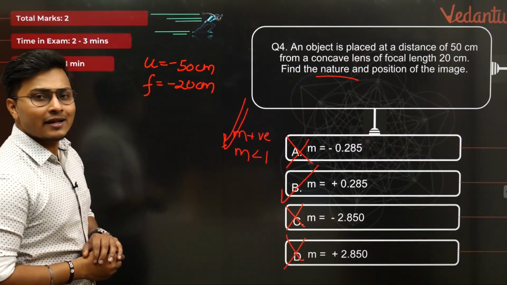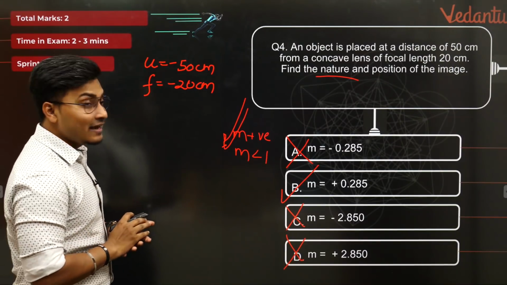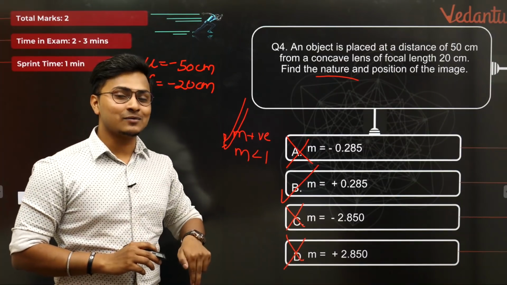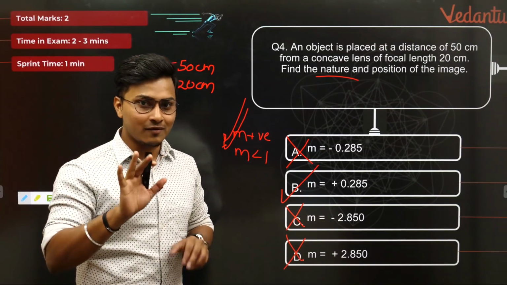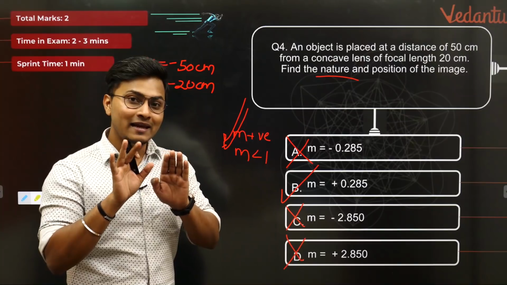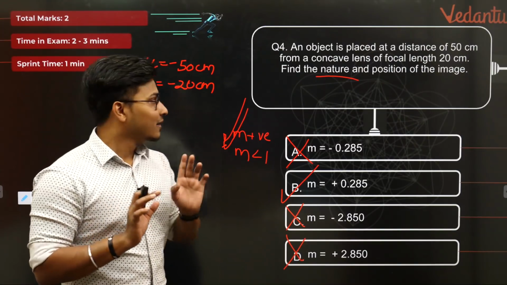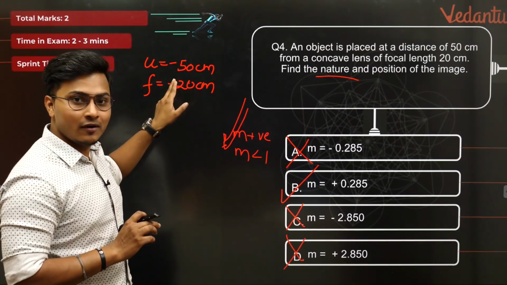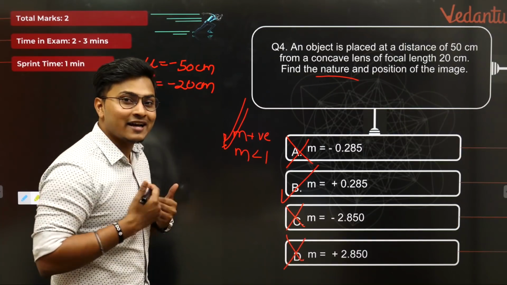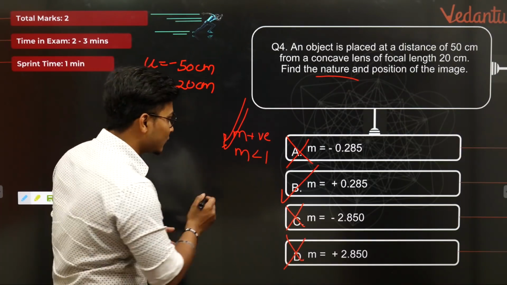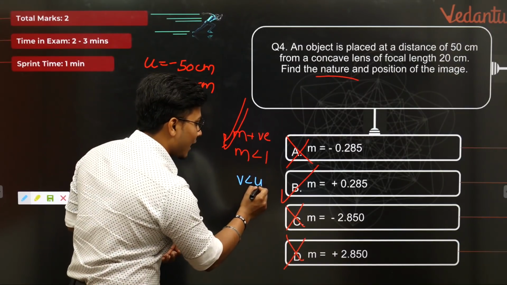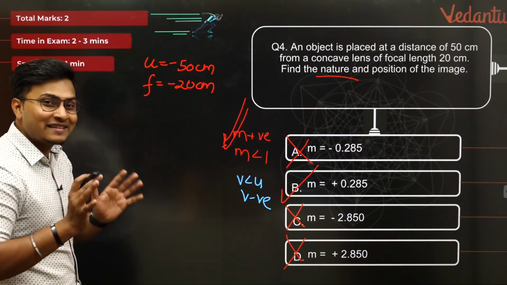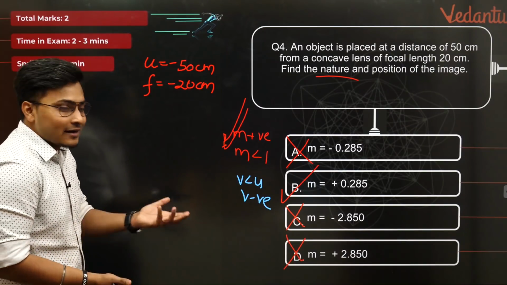Let us try to solve it and let's try to find out what is going to be the v. And here we'll try to find out the previous question's answer as well, because in the previous question, you remember we said that the v must be lesser than the u value. So your v value which you will get must be a lesser value in terms of u. So I'll write it down. Let's try to see whether we are getting the same answer or not. So v should be lesser than u and v should be a negative value because it's formed on the left hand side. Let's try to see. अगर मिलता है कि नहीं, I also don't know. First time doing it. Let's try to see.